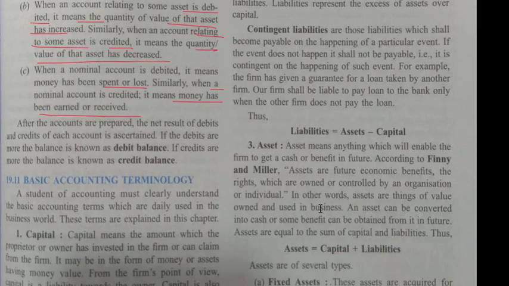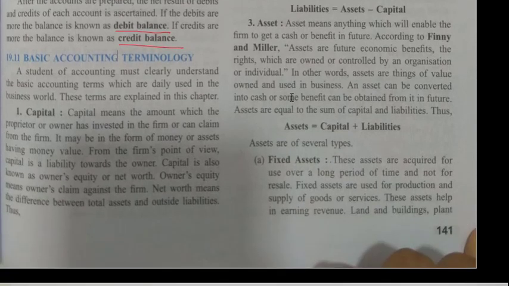After the accounts are prepared, the net result of debits and credits of each account is ascertained. If the debits are more, the balance is known as debit balance. If the credits are more, the balance is known as credit balance. So we have debit balance and credit balance. Debit balance means debit is more, credit balance means credit is more. Okay. Now basic accounting terminologies.